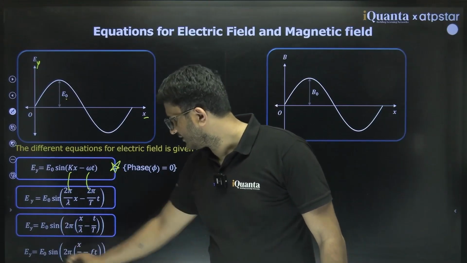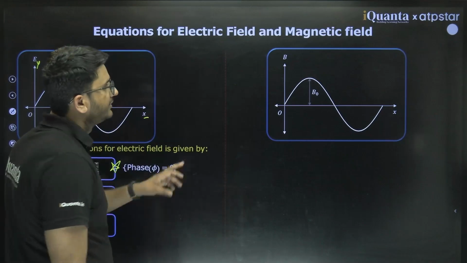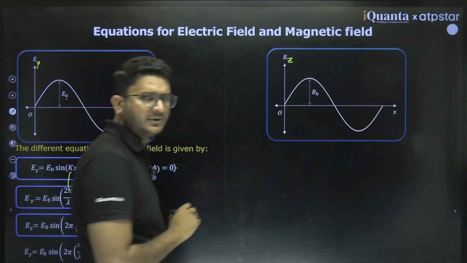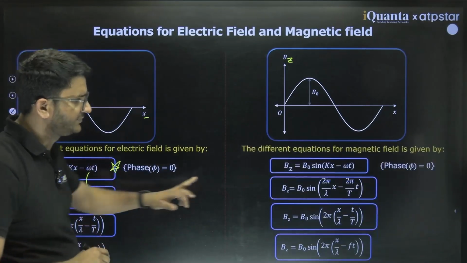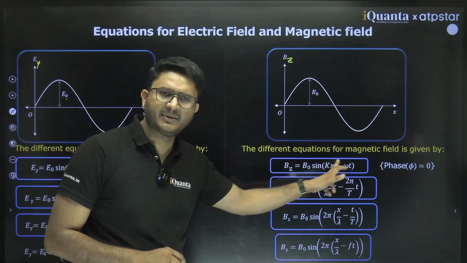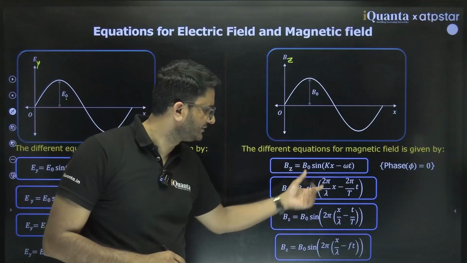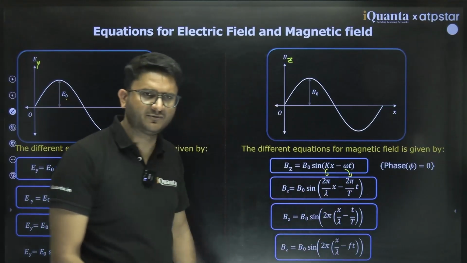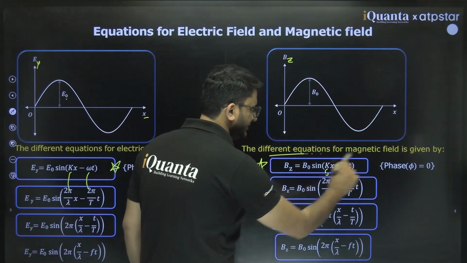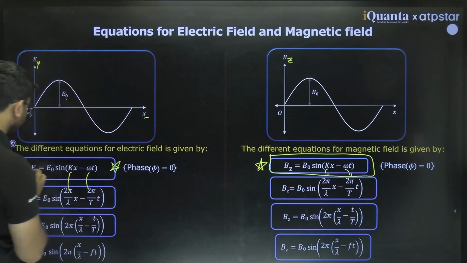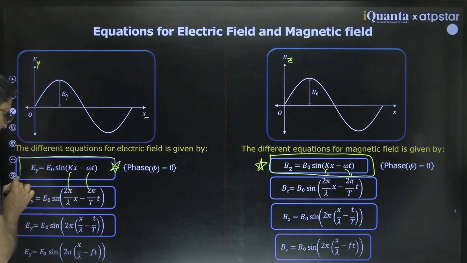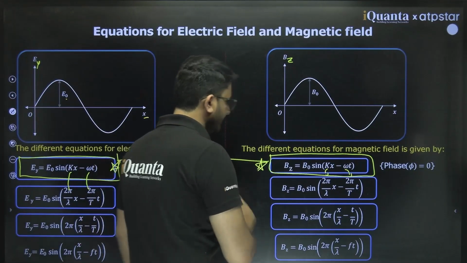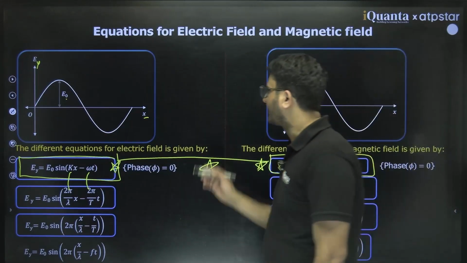The third axis must be perpendicular to x and perpendicular to this also, so it must be Bz. What is Bz? B naught sine (kx minus omega t). You can put in the values and simplify further if you want, but I think this is sufficient to gauge the equation. Clear? So these two equations are important. They are perpendicular to each other. So actually what is happening?